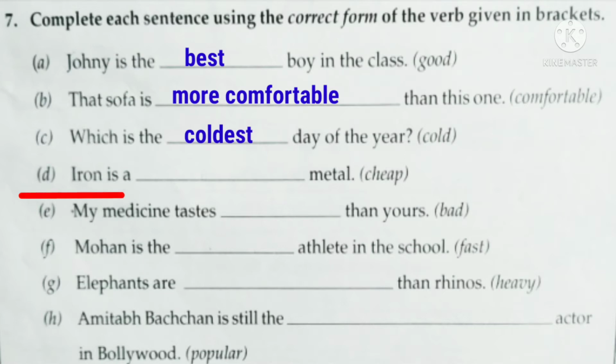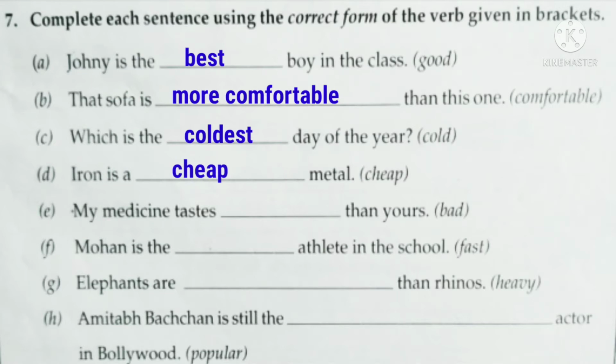The next sentence is iron is a dash metal. The word given in the bracket is cheap. So which degree of comparison will be used here? Yes, we will use the positive degree, because here we are talking about only one thing, that is iron. We are not comparing it with any other metal. Okay, so the word cheap itself is a positive degree of comparison, so we will write cheap here only. The answer is iron is a cheap metal.